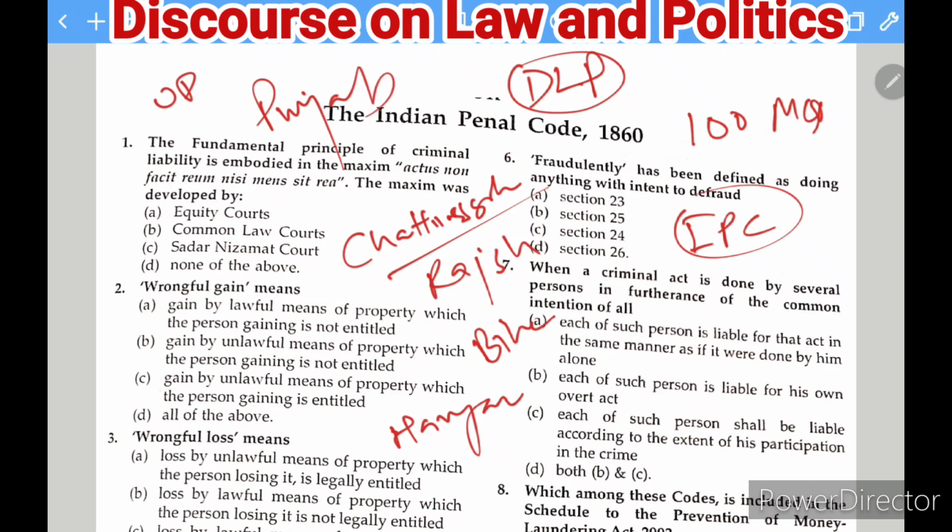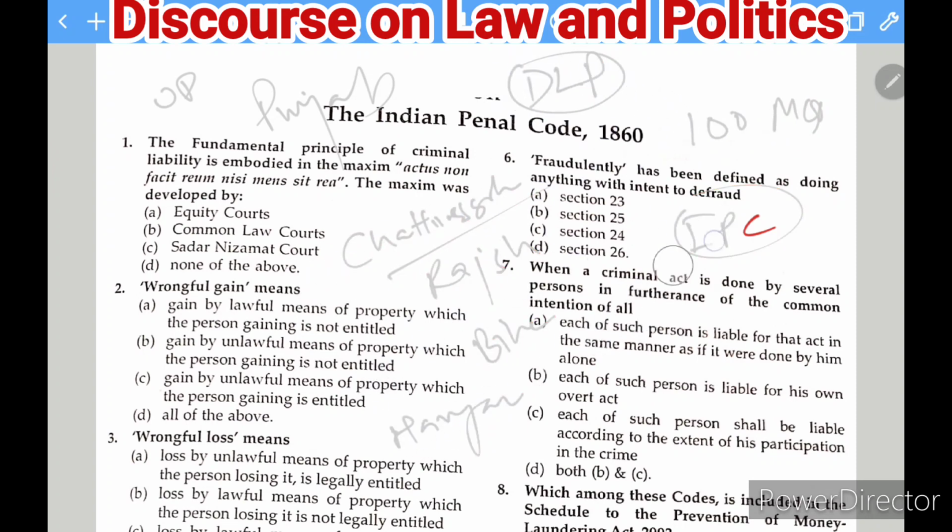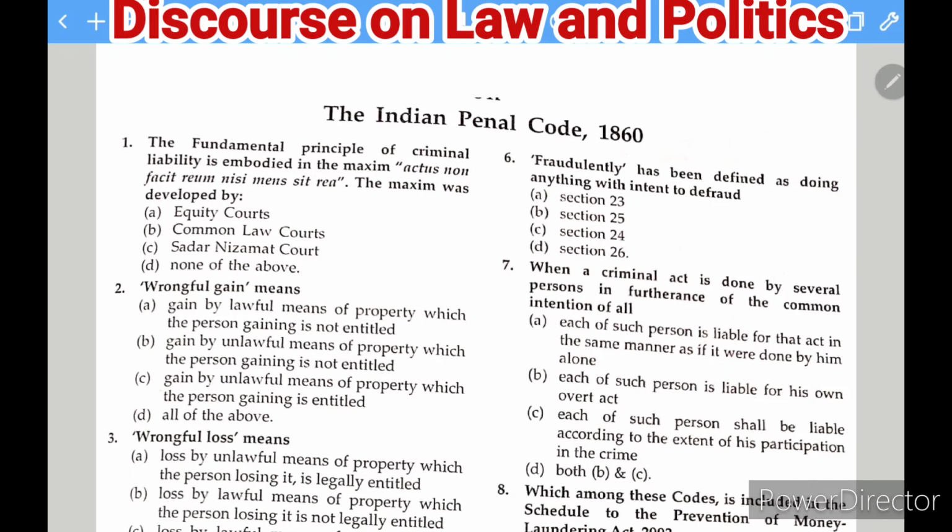So whatever states you are having for the competitive examination, whether it is of the south, north, east, west, of any state of India, this video is very helpful because we are going to cover the 100 MCQs here from the Indian Penal Code.